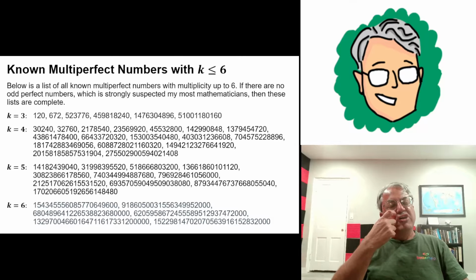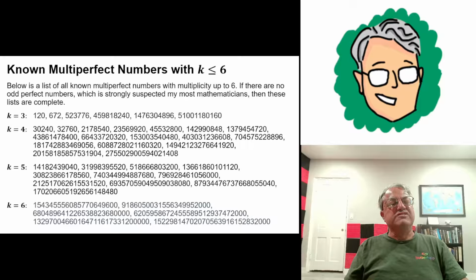None are known. And if there's no odd perfect numbers, then these 4 lists on this slide are not just all the known multi-perfect numbers of multiplicity up to 6. They are all. These are complete lists. So you can see there's not that many. I mean, there's only 6 of multiplicity 3. I haven't counted how many there are of the higher multiplicities, but it looks like there's less than 20 of multiplicities 4, 5, and 6. Of course, they get really big.